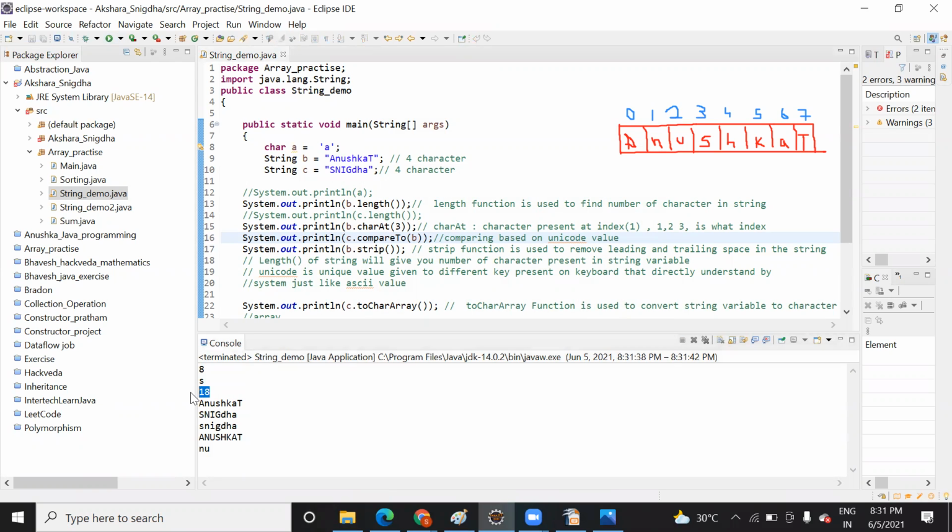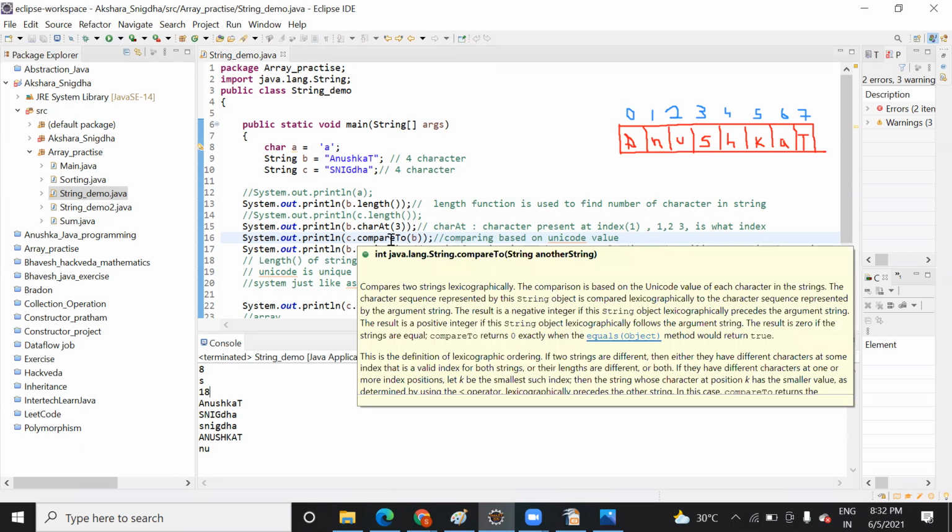So when you compare this one, first, second, third, right, you are getting 18. Why are you getting 18? It is comparing based on this Unicode, A and S. Are they matching or not? Based on that they are generating some value, and the sum of this value will be given like this. So there is some representation. Let me click it here. You can see it here.